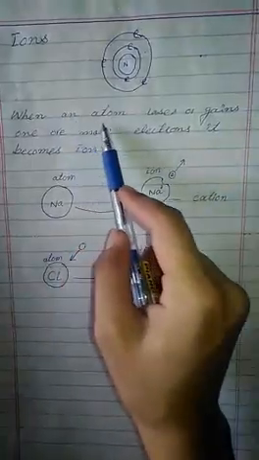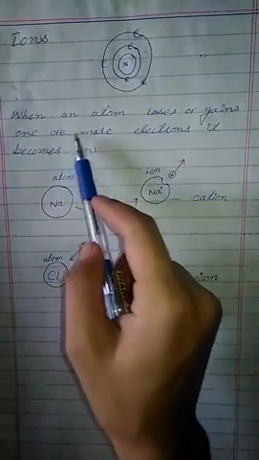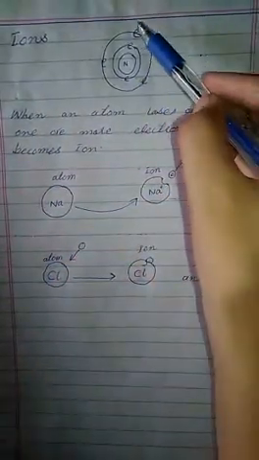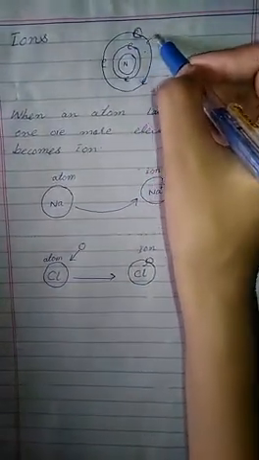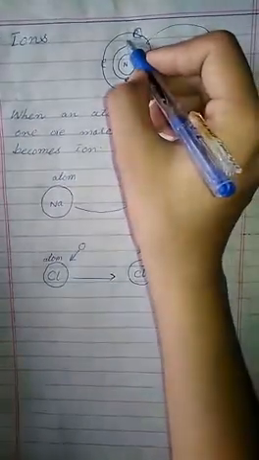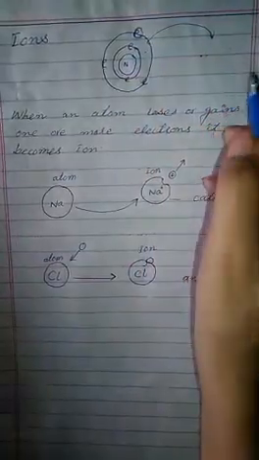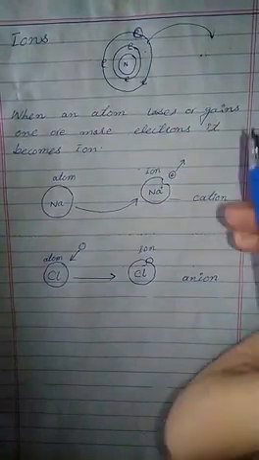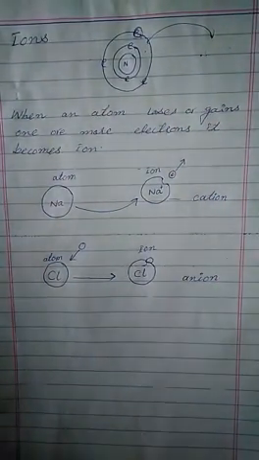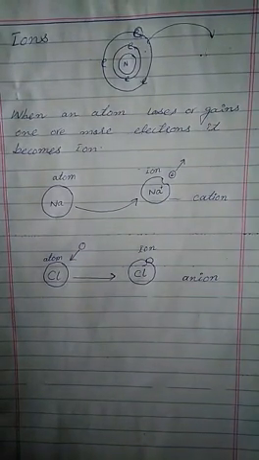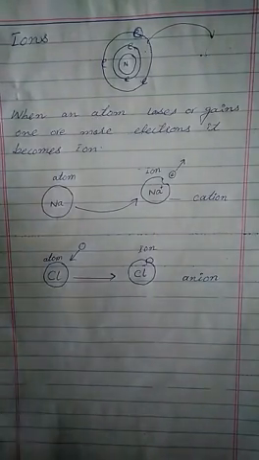When an atom loses or gains one or more electrons, it becomes an ion. This is an atom. When an electron moves from this atom to another atom, it becomes an ion. So what is an ion? The species of an atom with positive or negative charge is called an ion, and ions are only produced when an atom loses or gains an electron.